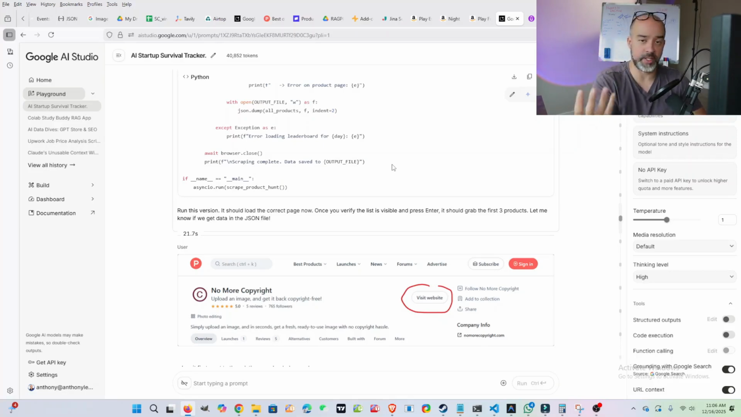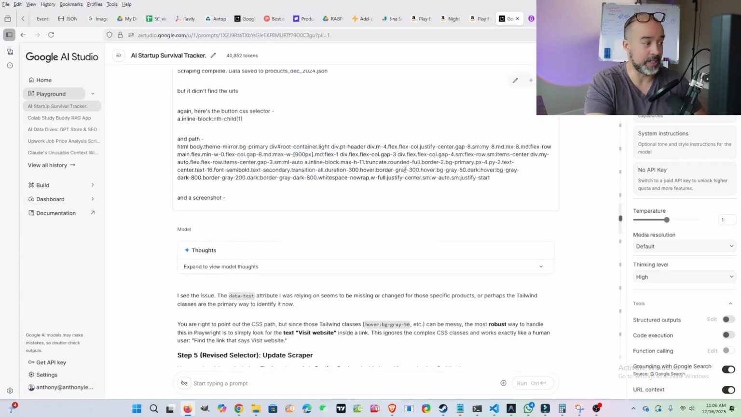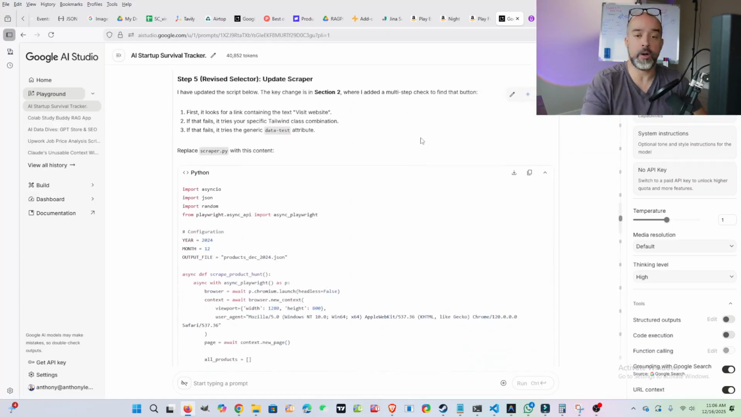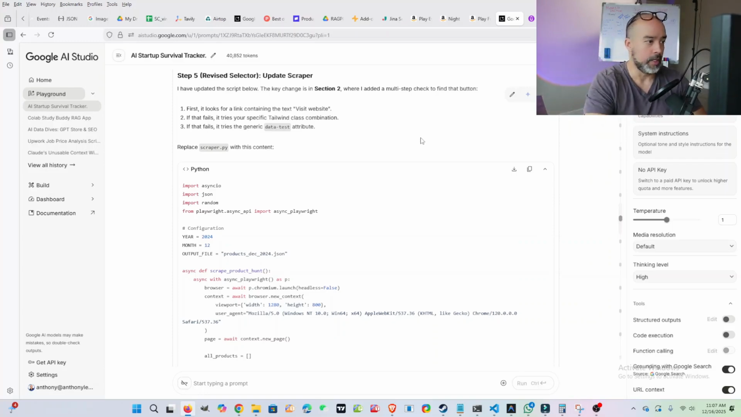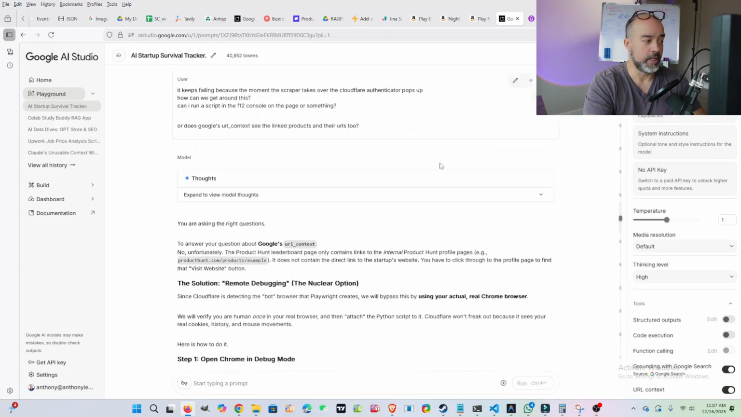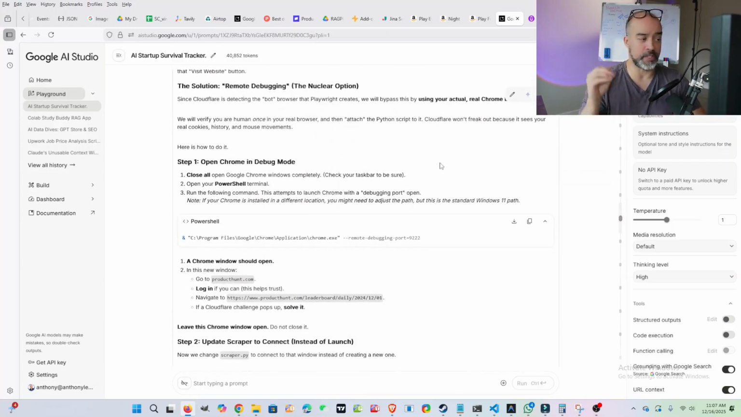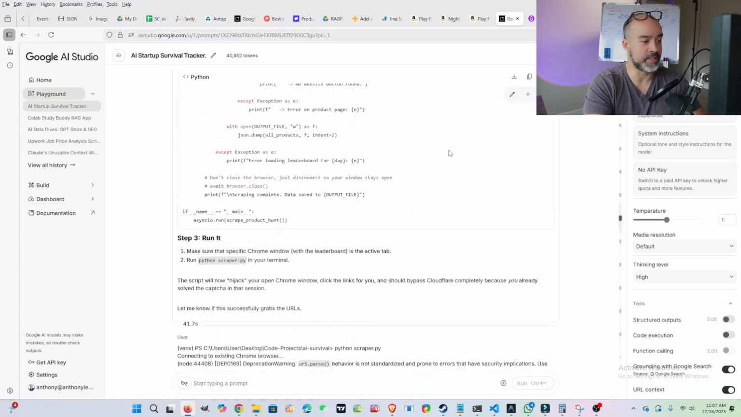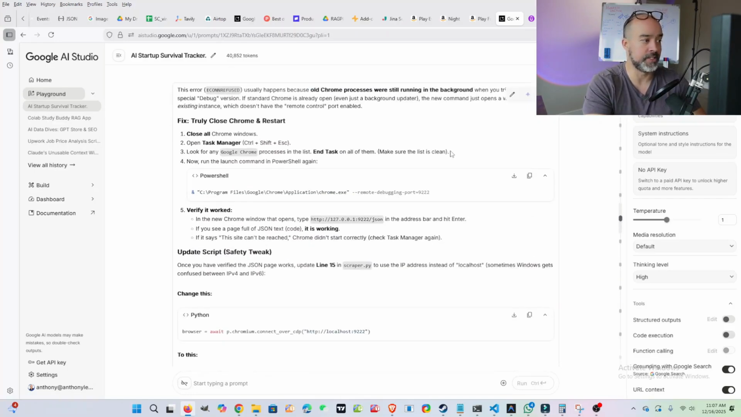But the problem is Product Hunt puts up a little CAPTCHA thing that says, prove that you're a human. And that kept happening. And so the solution was, oh, we're just going to use your actual Chrome browser then, instead of a machine Chrome browser. Okay, we'll try that. The problem there is it still wasn't working. And we found out the reason why was because I needed to basically kill all instances of Chrome.